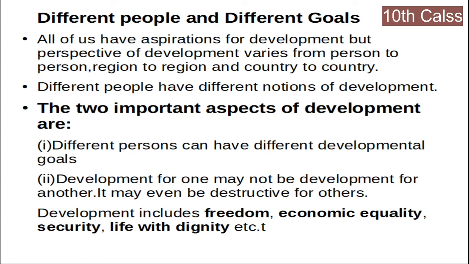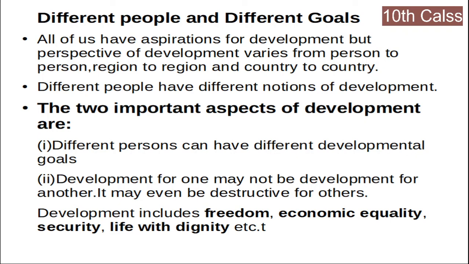So development includes freedom, economic equality, and security. Another one, security. Yes, we need security. People need security to live in society. They need a secured life. So security is also one of the important aspects of development. And then life with dignity. We want to live with dignity, so that's why it is also very important.